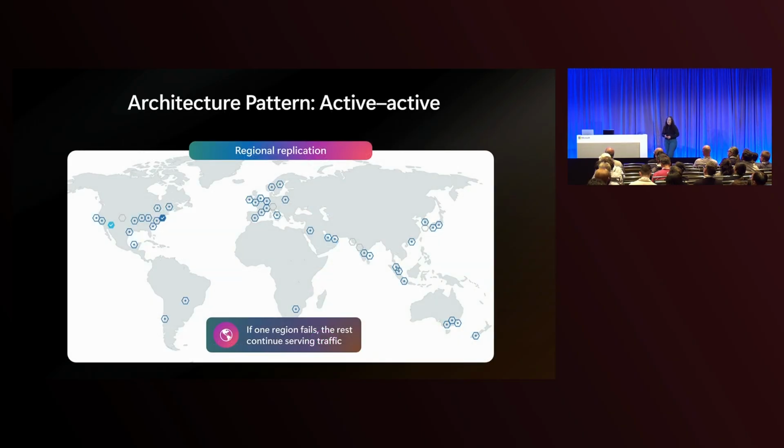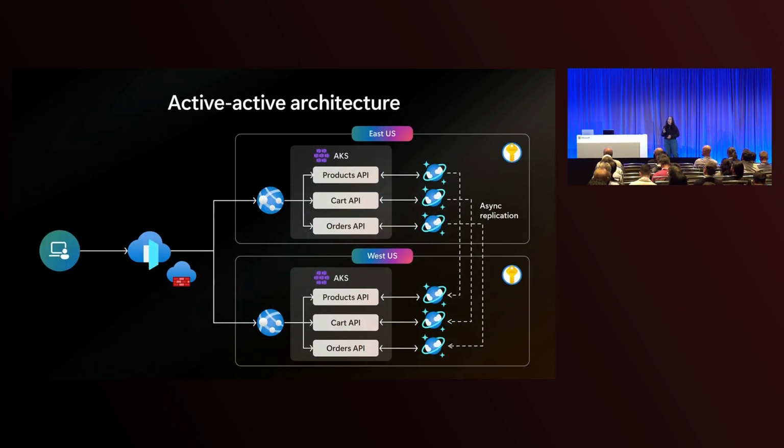Beginning with active-active, this ensures that there's 0 downtime. Because our applications are replicated across regions, if one region fails, the rest can still continue serving traffic. Let's see how this is implemented in our application. So we have our AKS cluster, and our AKS cluster uses external storage in Cosmos DB. This means the cluster itself is stateless. As a stateless service, we can implement the active-active pattern by simply creating 2 independent clusters in each region. Now, AKS has AKS Fleet Manager, which makes it easy to maintain consistency of your deployments across regions.